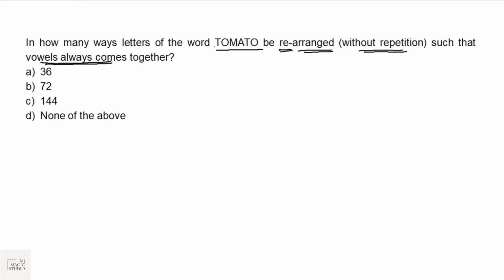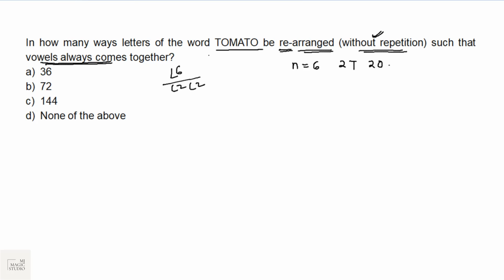Now we see that we have 6 elements, but all are not different. We have 2 T's and 2 O's. That means if vowels are not coming together, we have no restriction. Without repetition, repetition not allowed, the number of ways in which these 6 letters can be arranged, where 2 T's and 2 O's are there, would be factorial 6 by factorial 2 factorial 2.